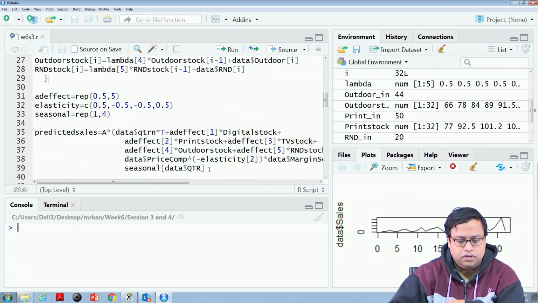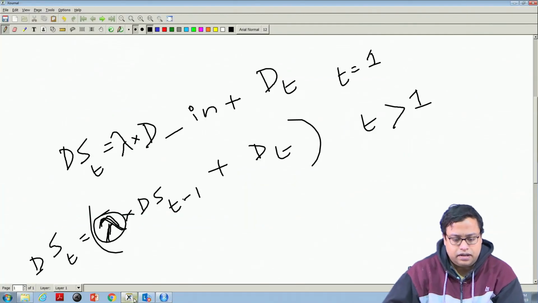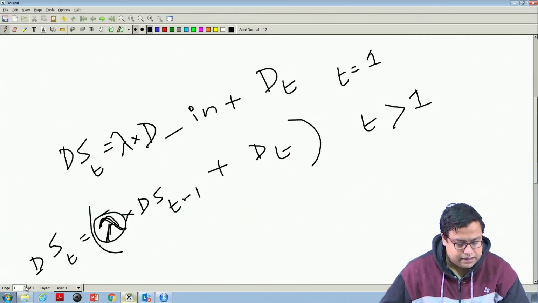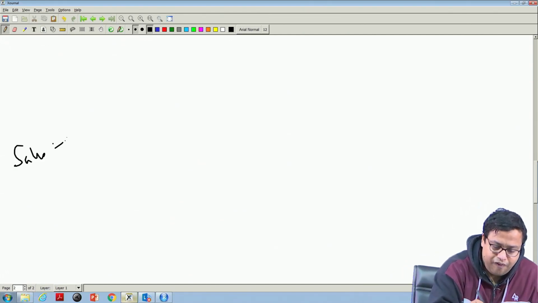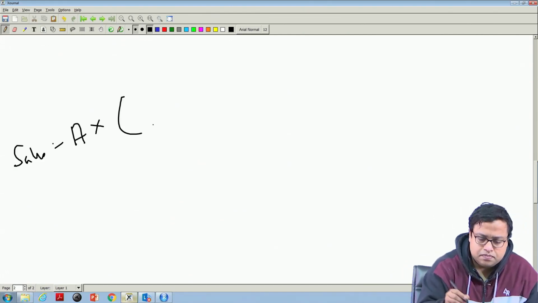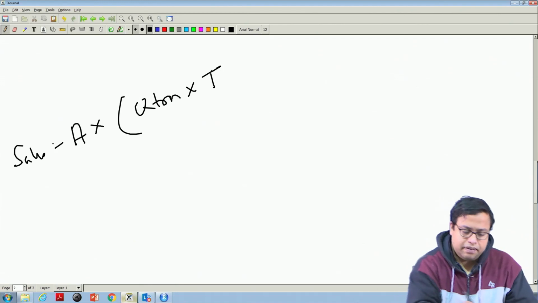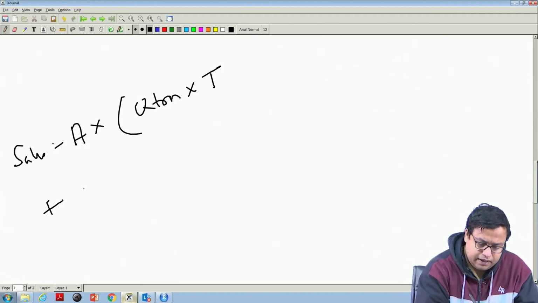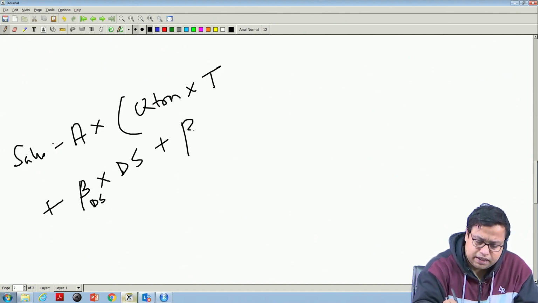So, this was the formula. If you remember, the sales formula was: sales is equal to A into QTRN, quarter number, into the trend T, plus beta 0 into beta DS into digital stock plus beta TV into TV stock.